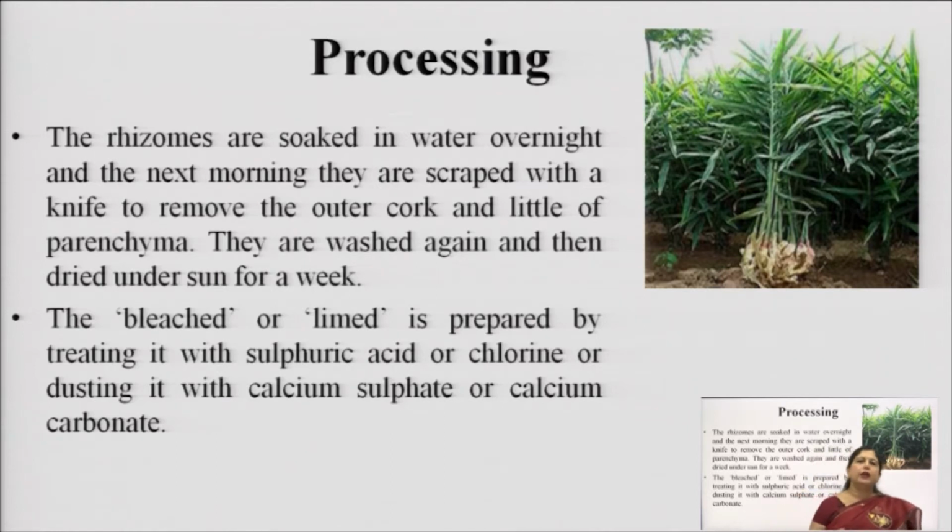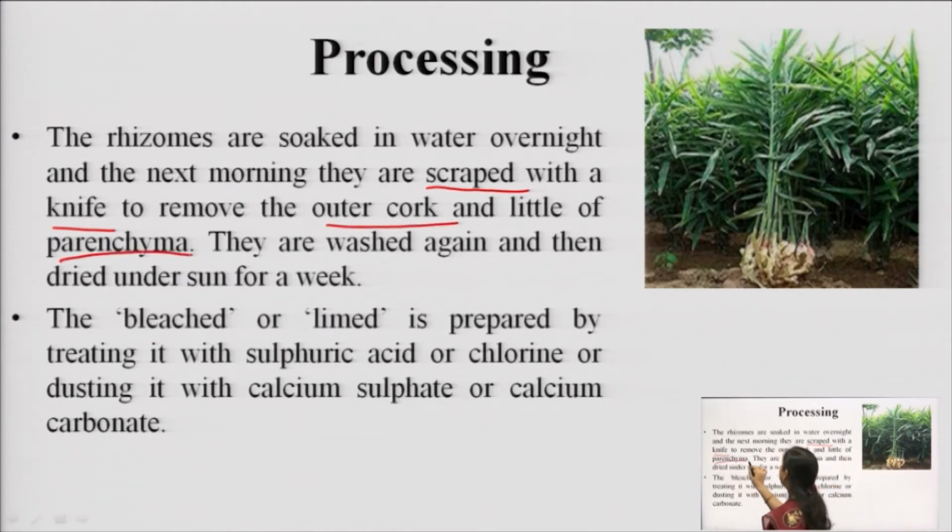The next morning the peel is scraped off. We will just remove the outer peel with the help of a knife. So, basically the outer peel is what? Outer cork and a little of the parenchyma. After this they are washed again, and then they are dried in the sun for about a week. Later on, depending upon the requirement, they may be bleached or left like that only.